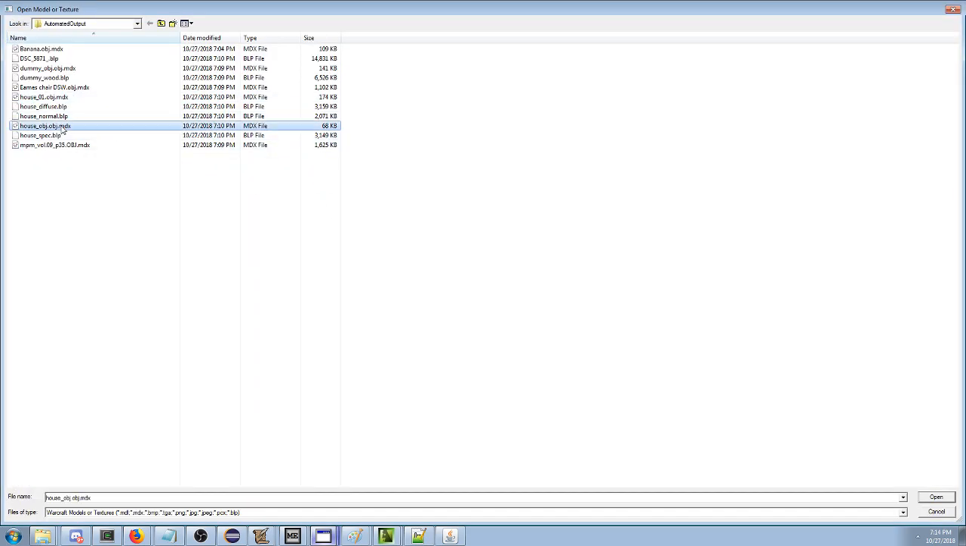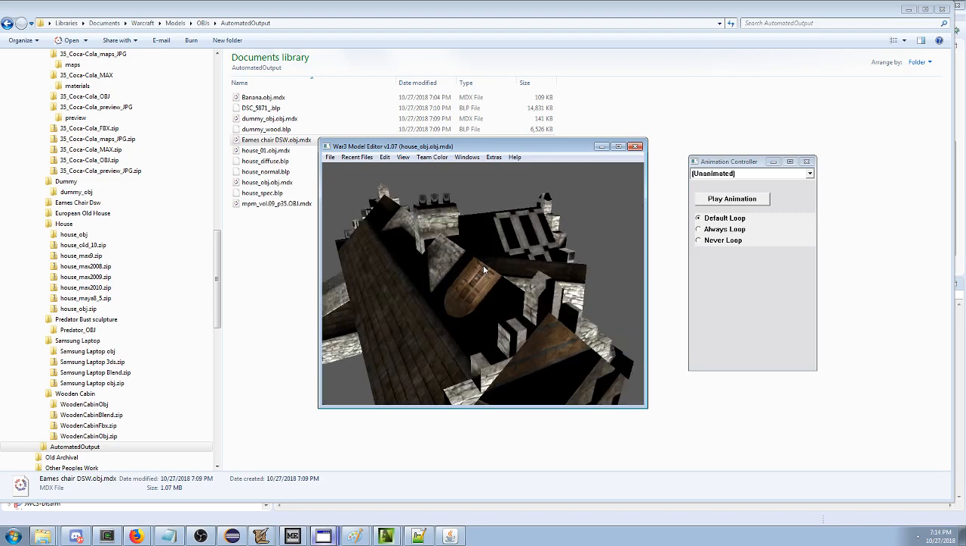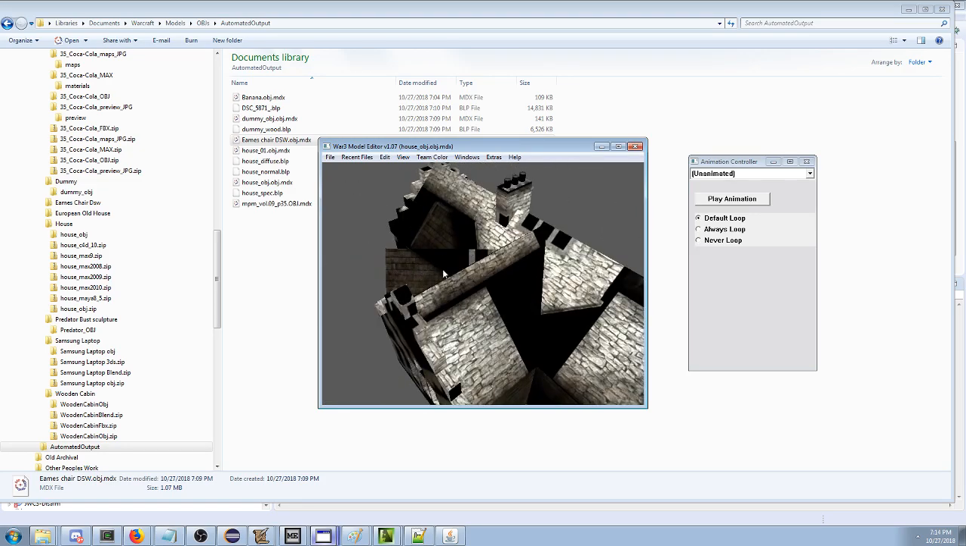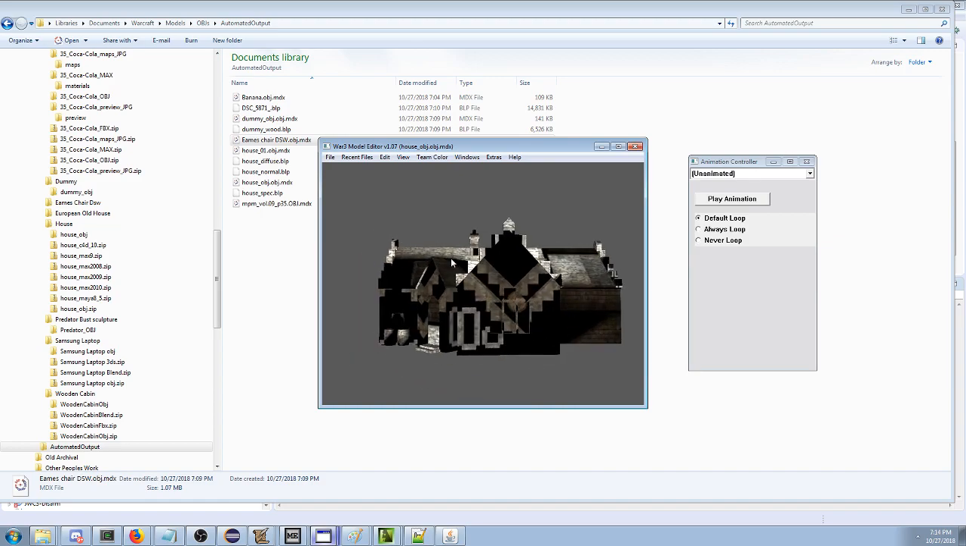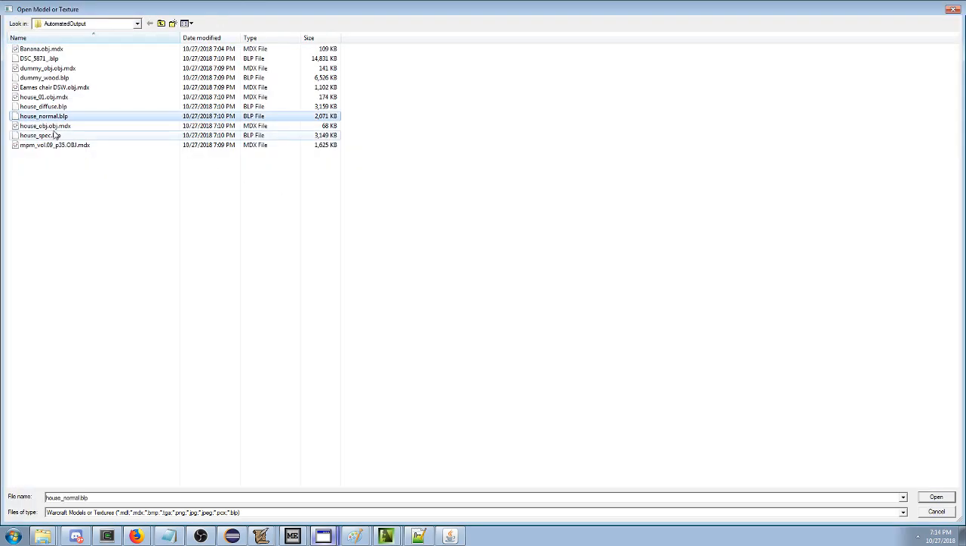All right. What is house object? What does this one got? Oh, this one's texture wrap is really wrong. I don't know why. That's just bad. Somebody didn't do their work on that one.